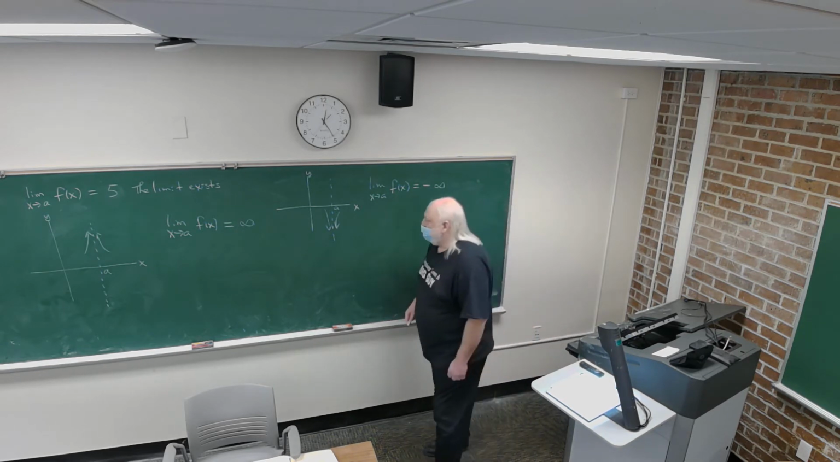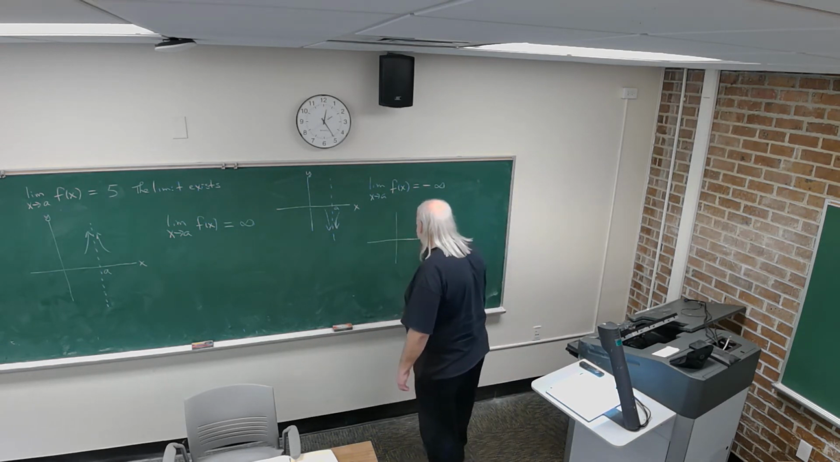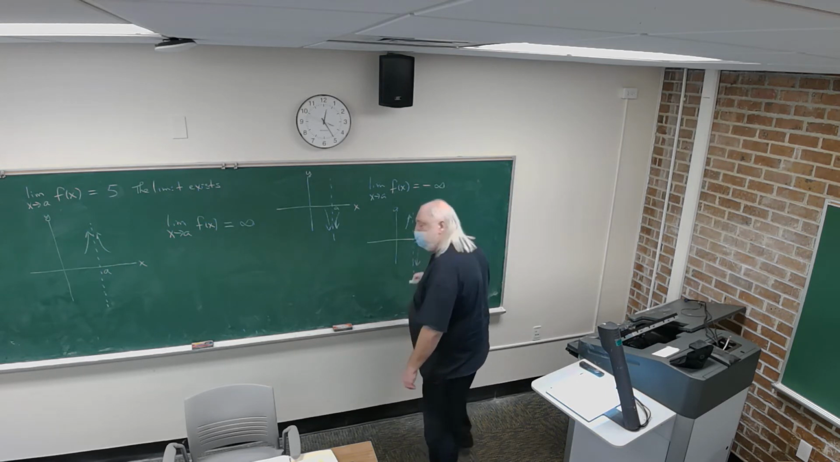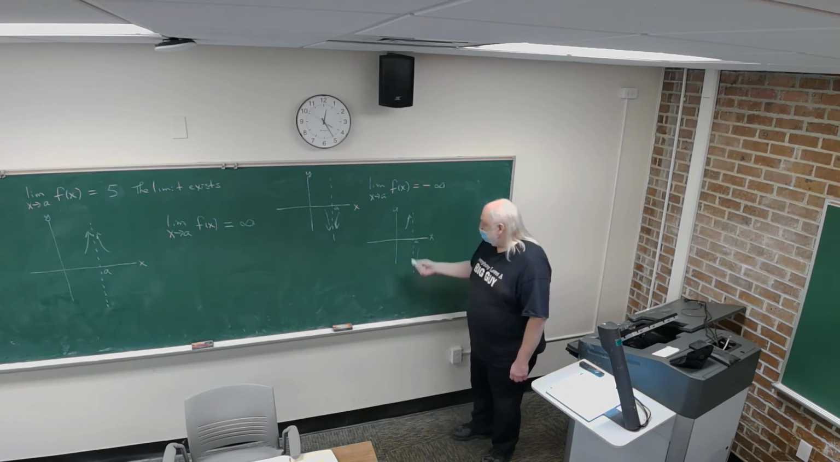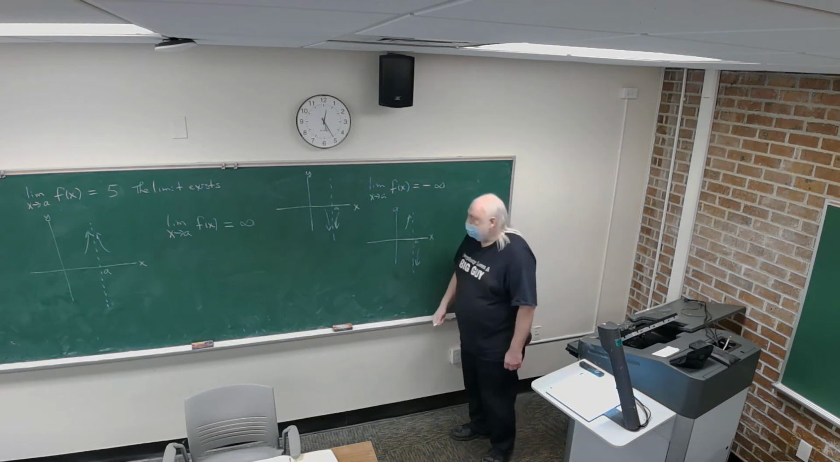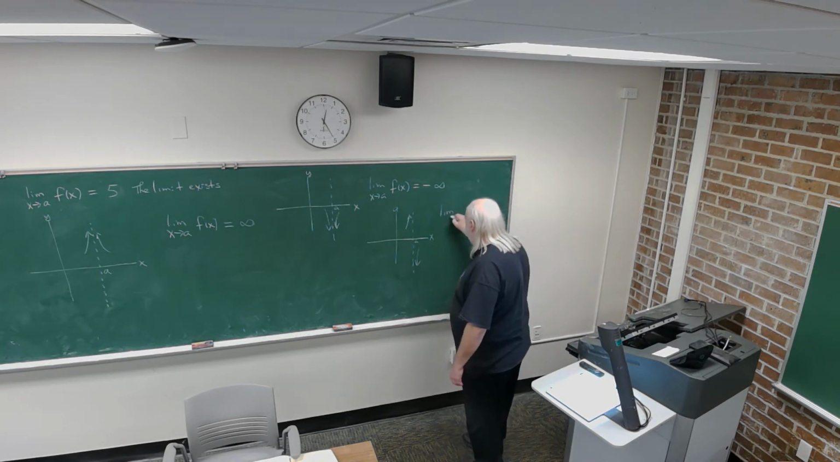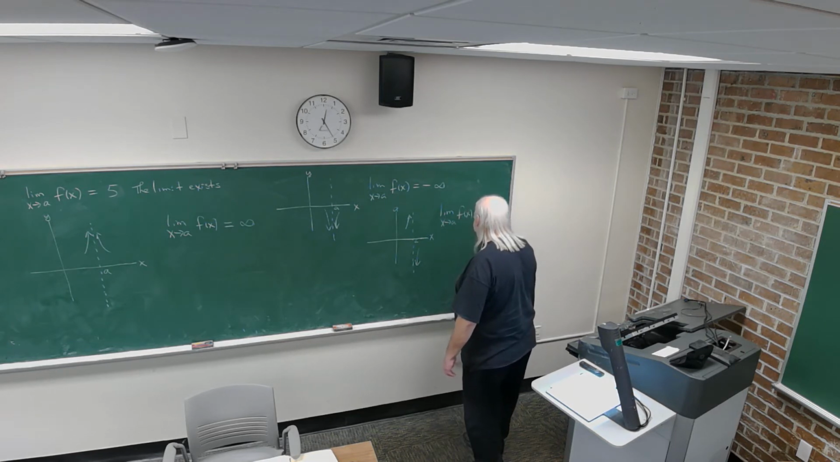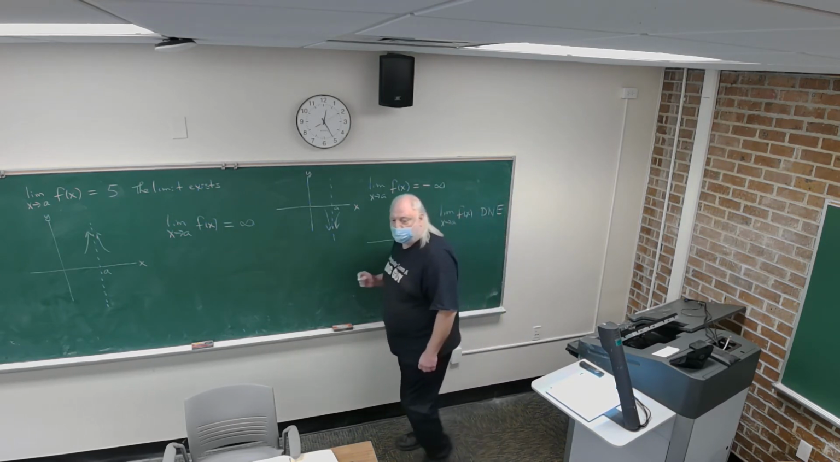And then you have the third scenario, where the graph goes up on one side and goes down on the other. Since the left-hand limit is plus infinity and the right-hand limit is minus infinity, then we write the limit of f of x as x approaches a does not exist.